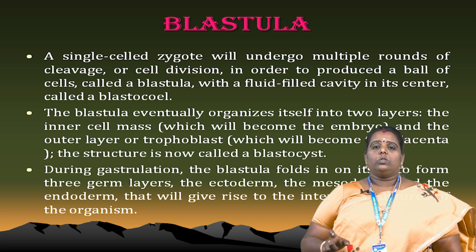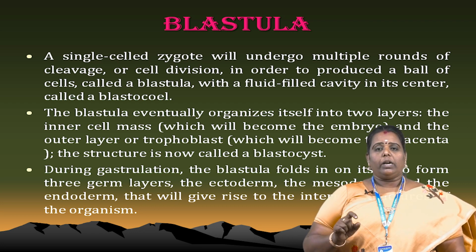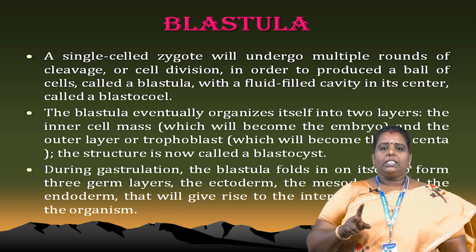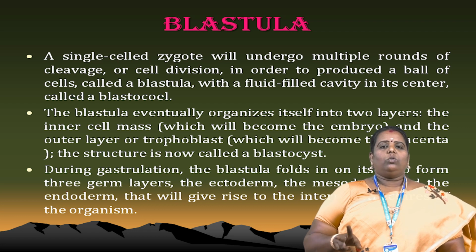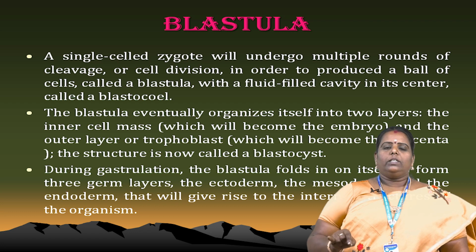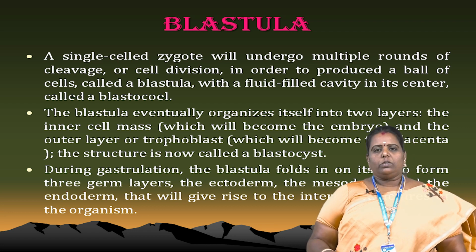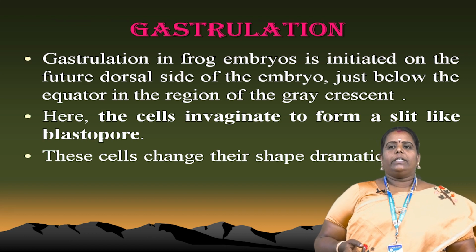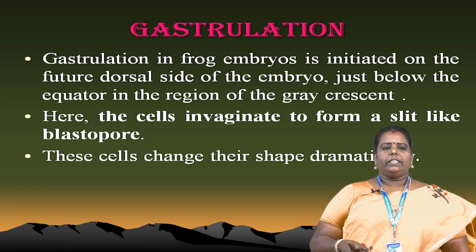The formation of the germ layers, ectoderm, endoderm and mesoderm, is a very important topic.